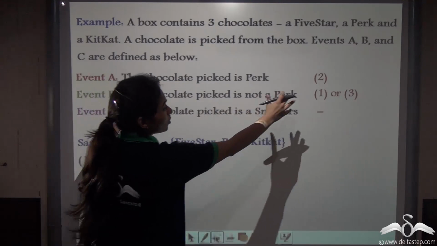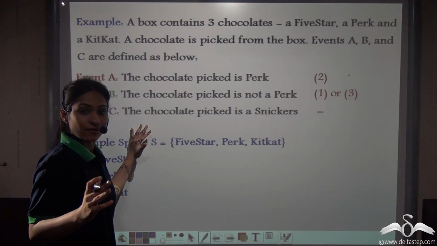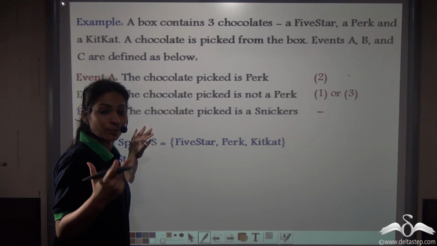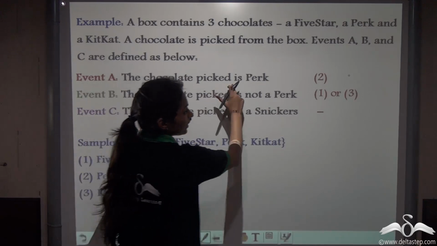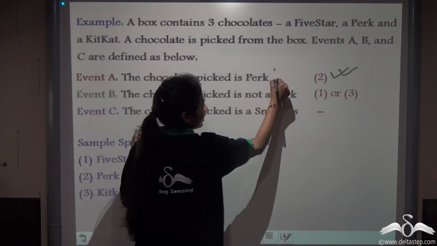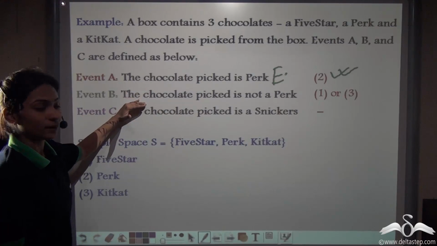Well, based on the sample points, I know that an elementary event is an event defined by only 1 sample point or only 1 outcome. I can see that this event is defined by only 1 outcome, so this is an elementary event. What about event B?